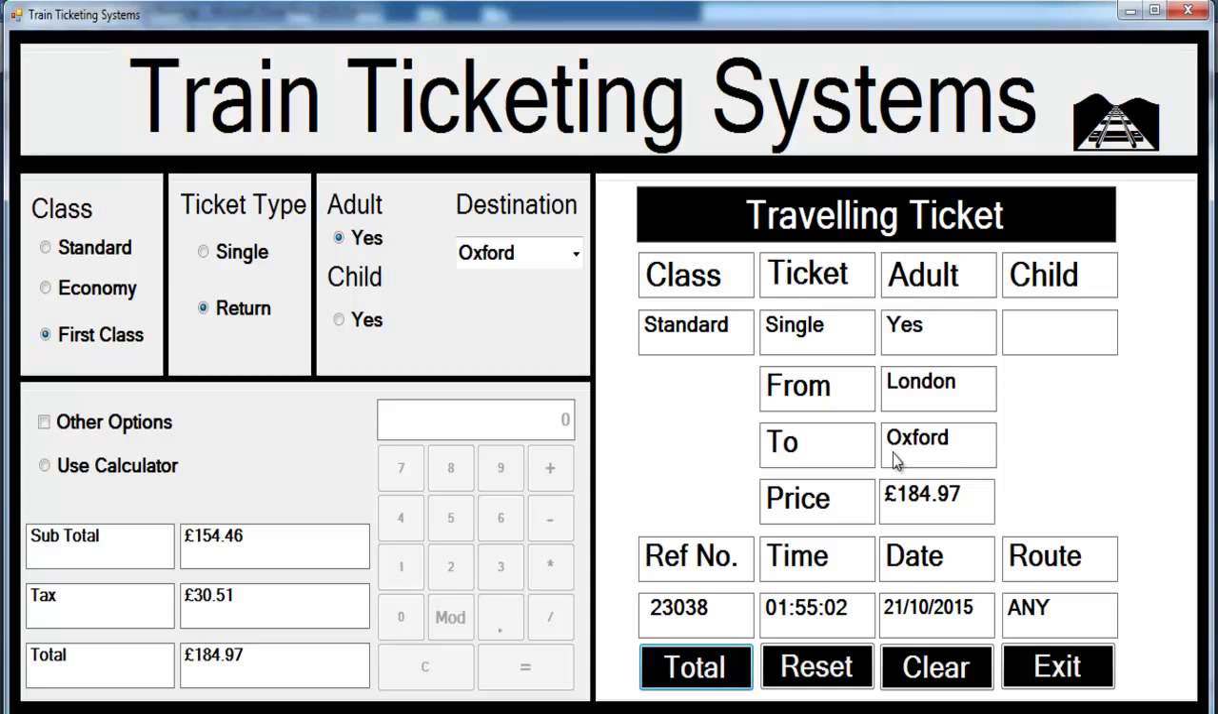We have adult here, and destination, the cost of the fare, ticket reference number, time, date, and the route. And here you have the subtotal, the tax, and the total. Okay, let's see how the system here works. You can always select to enable the calculator.